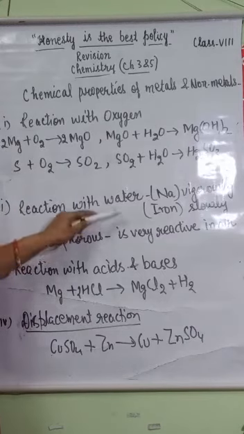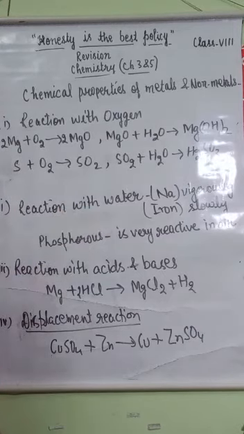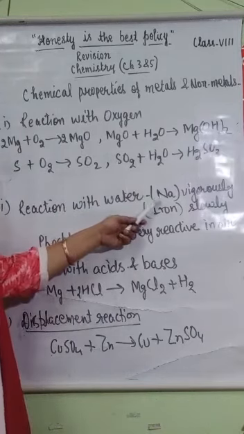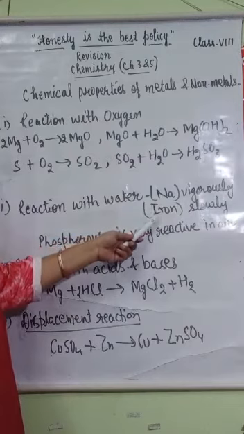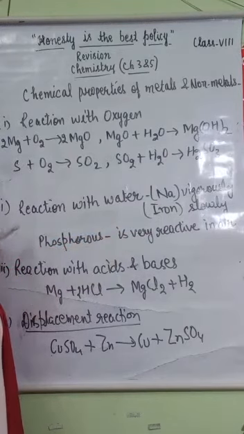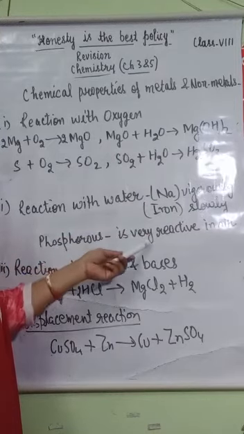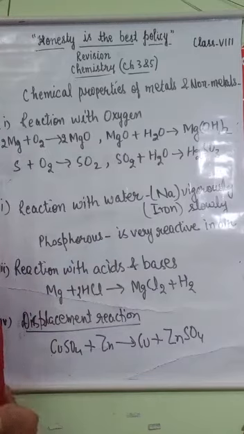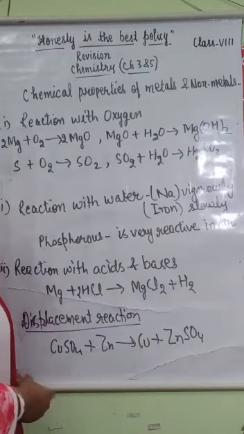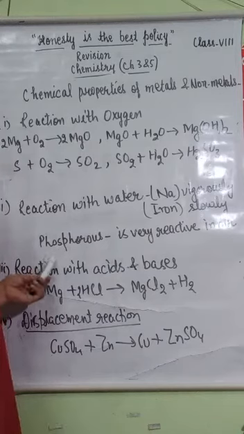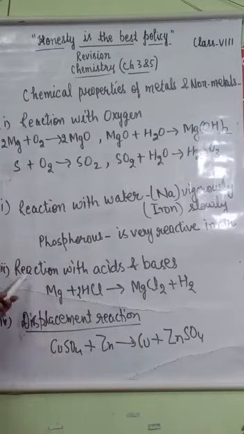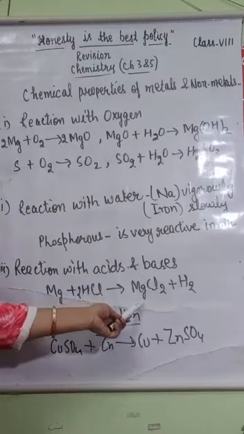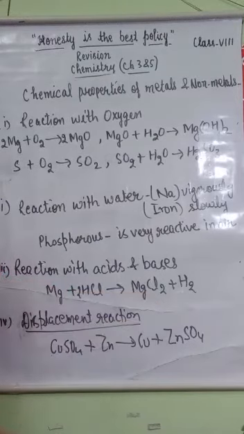Next is reaction with water. Metals react with water. Sodium reacts with water very vigorously, while iron reacts with water slowly. Some non-metals do not react with water. Like phosphorus is very reactive in air, so to prevent its contact with atmospheric air, it is stored in water because it will not react with water. Next, reaction with acids and bases. When metals react with acids, they form salt and produce hydrogen gas.